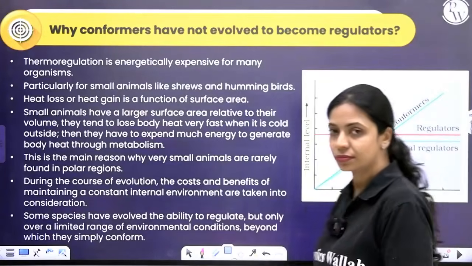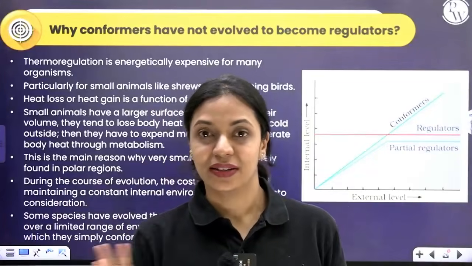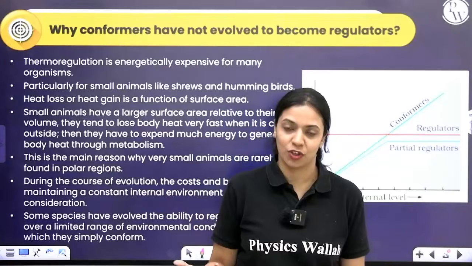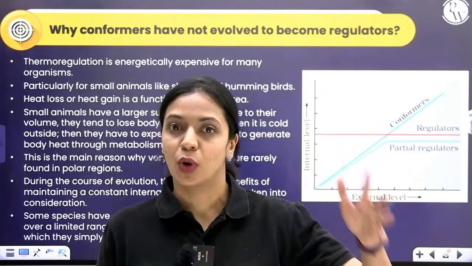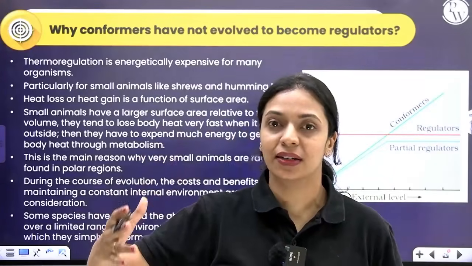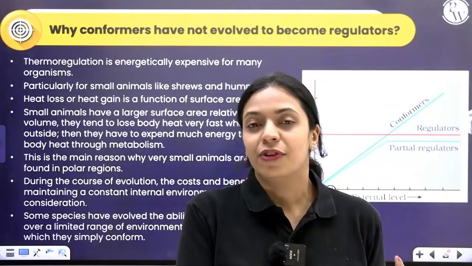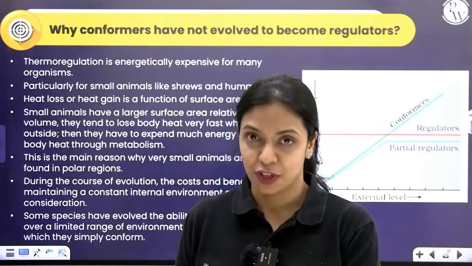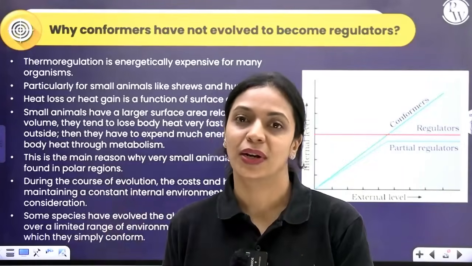Now, if ideally being regulators is beneficial, maintaining a constant internal environment is beneficial, then why don't all organisms do it? If conformers evolved first and found out that regulators are better, why didn't the conformers evolve to become regulators? If that was beneficial, then why haven't conformers evolved to become regulators?